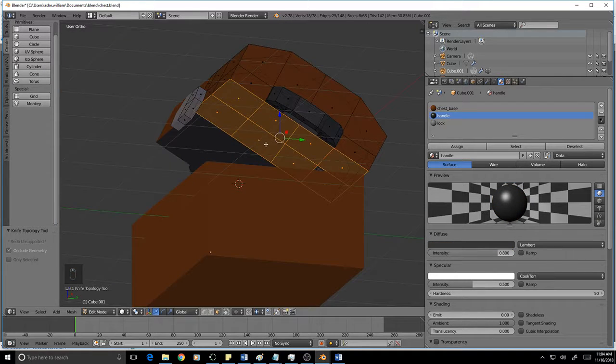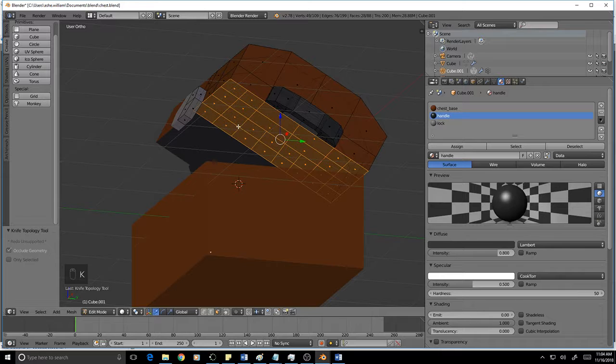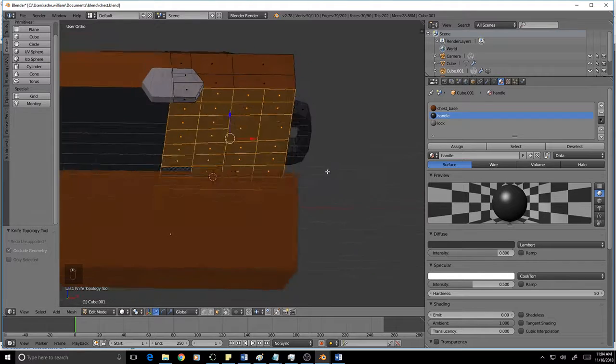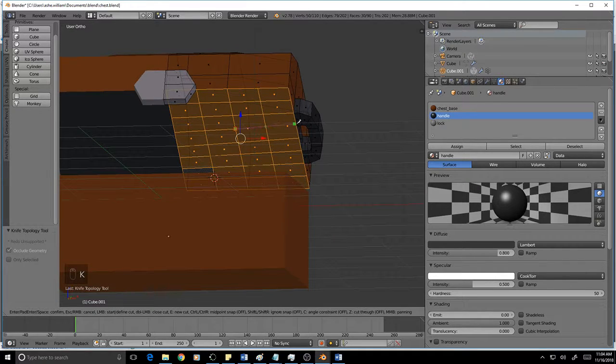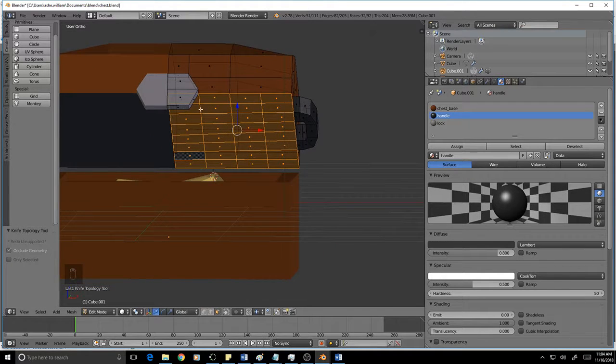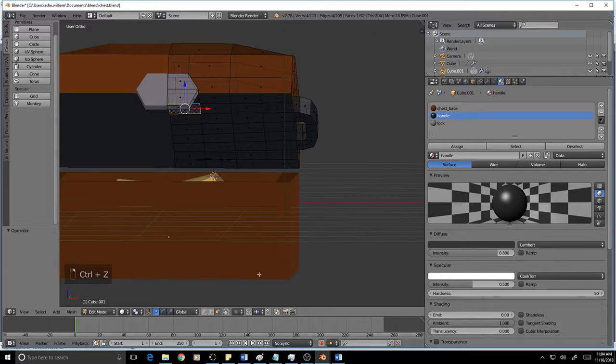There we go. Try that again. So I'm just cutting new geometry, that's all I'm doing. I'm just using the knife tool, cut this geometry in. Now, it's not uniform, which is bad form. But I'm going to try subdividing again. See, so never mind. Forget to subdivide at that point.